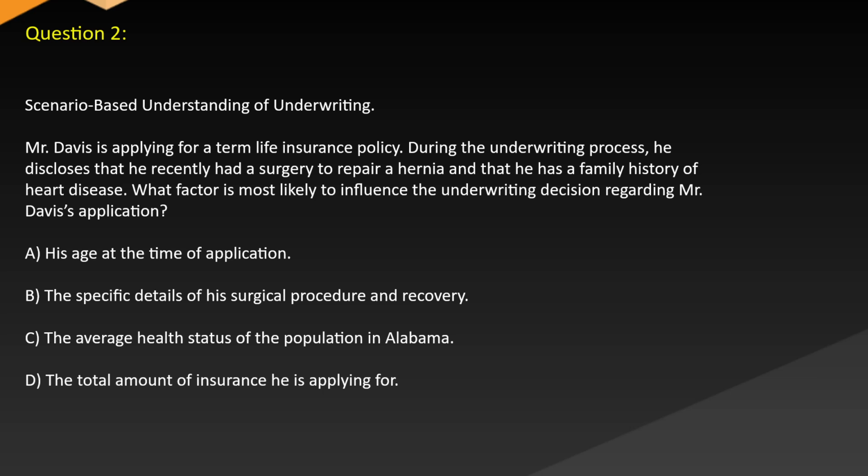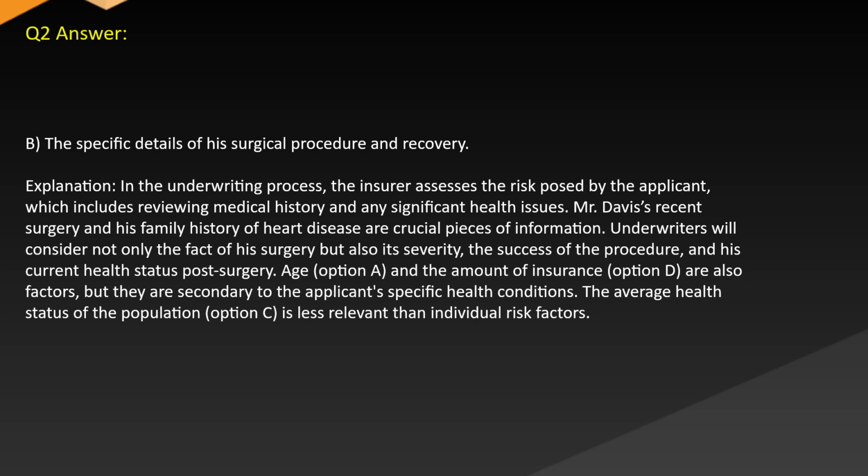What factor is most likely to influence the underwriting decision regarding Mr. Davis's application? A. His age at the time of application. B. The specific details of his surgical procedure and recovery. C. The average health status of the population in Alabama. D. The total amount of insurance he is applying for. Answer: B. The specific details of his surgical procedure and recovery.